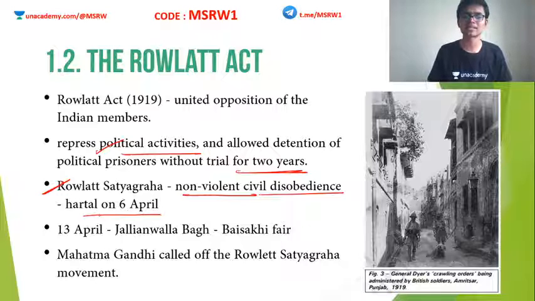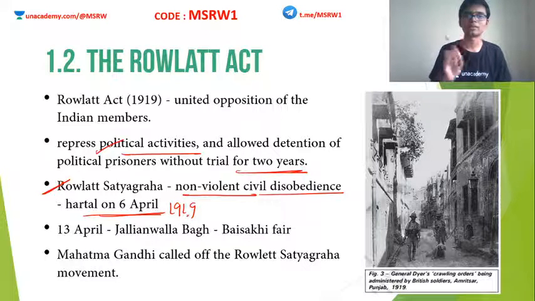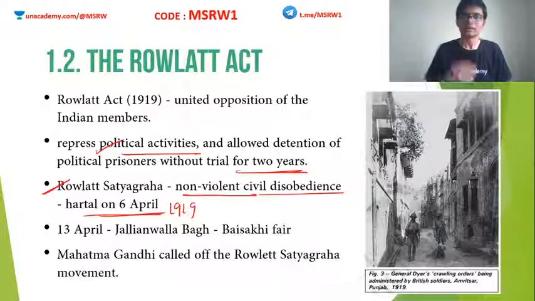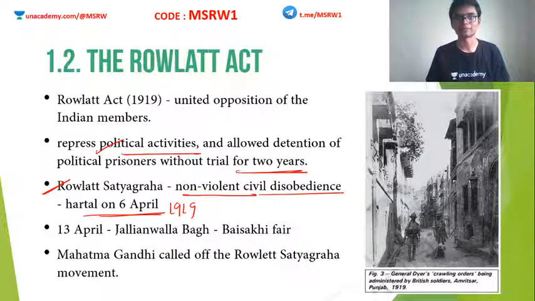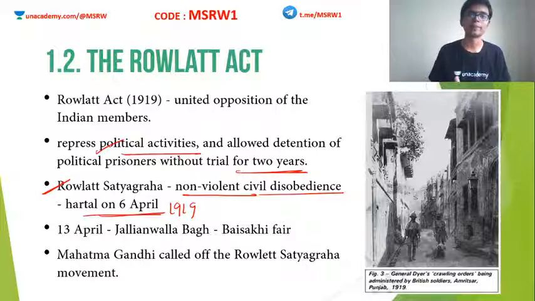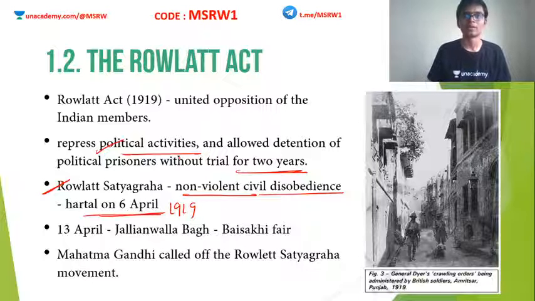And on April 6th of 1919, there was a very peaceful hartal based on Mahatma Gandhi's insistence. Okay, but once this Rowlatt Satyagraha started, more and more people started joining. All across India, many people started joining this, and this started frightening the British. British were afraid of what was going on. India is uniting behind one man. So this made the British afraid.